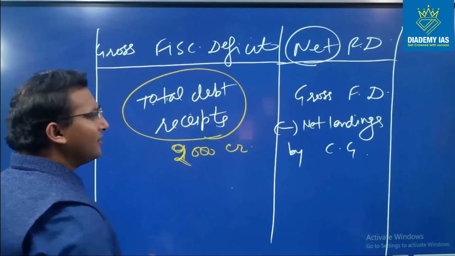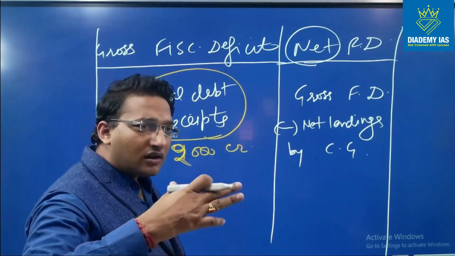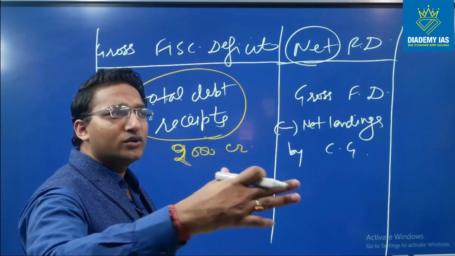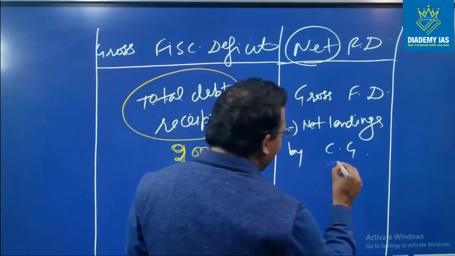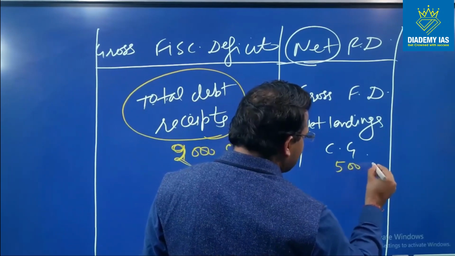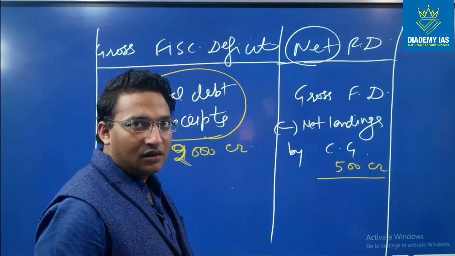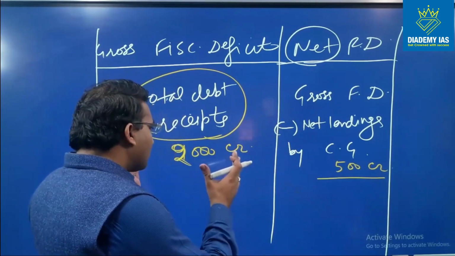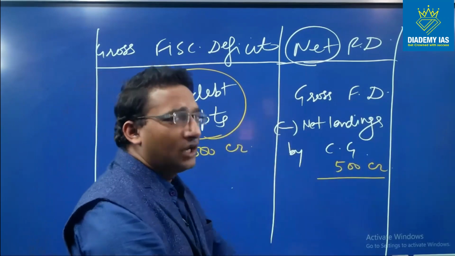But out of the 2000 crore rupees, it actually gave some loan of 500 crore rupees to the state government or some other public government agencies. So out of the 2000 crore it has taken, 500 crore rupees has been given as a further loan.